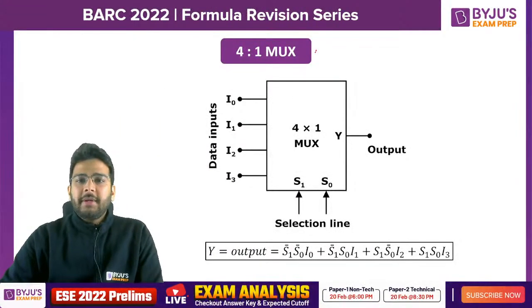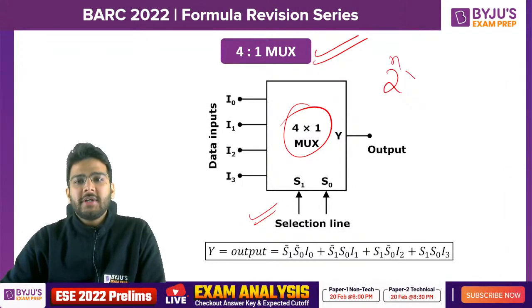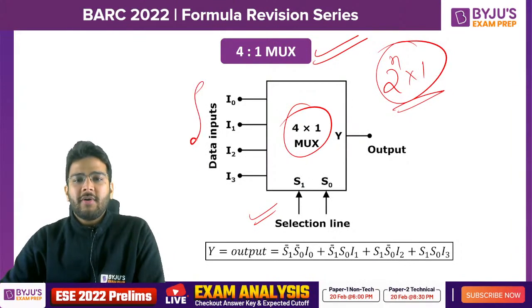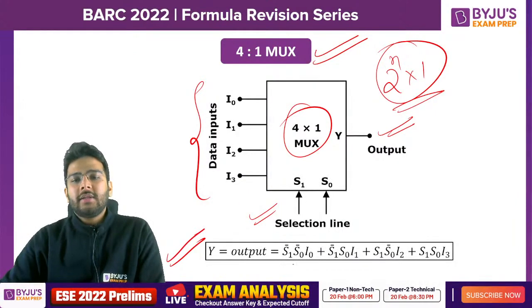Let's talk about multiplexer now. Here we are talking about 4/1 multiplexer. 2 select lines will be there because multiplexer always exists in this form, right? 2 raised to the power n inputs will be there, 1 output will be there. And if we talk about the characteristic equation, we can write it in this way.